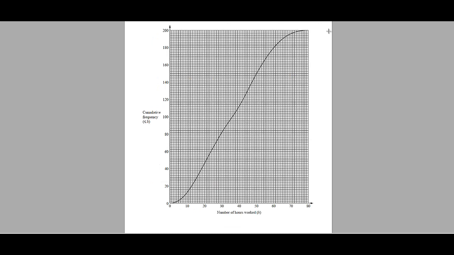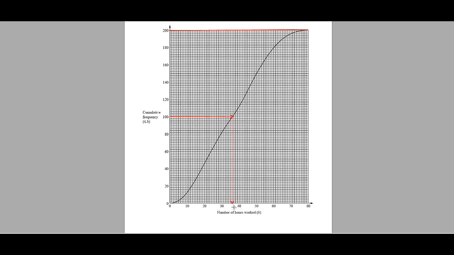Student, to find the median, you have to see the top of the graph. Look at the top of the graph here. It touches the y-axis at 200. Always check the top of the graph. To find the median in this cumulative frequency curve, we just divide this 200 by 2. It will be 100. So we come from this 100, hit the graph, and then come down to the x-axis. And this is our median.